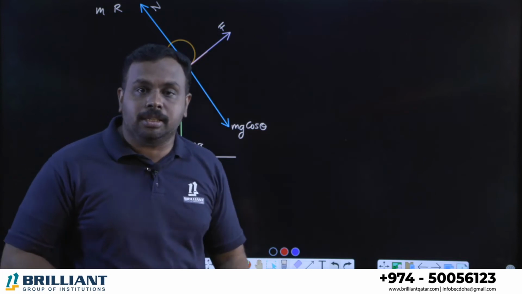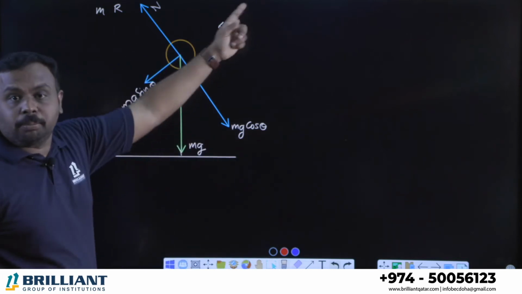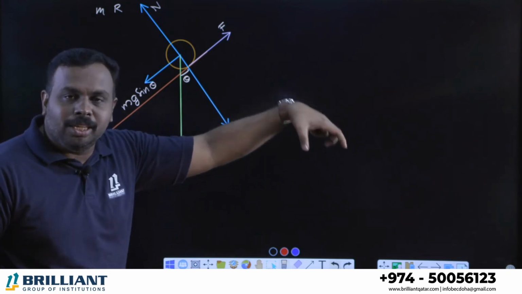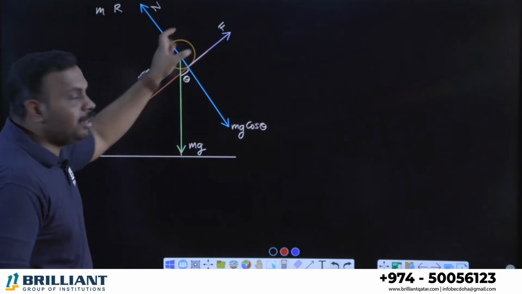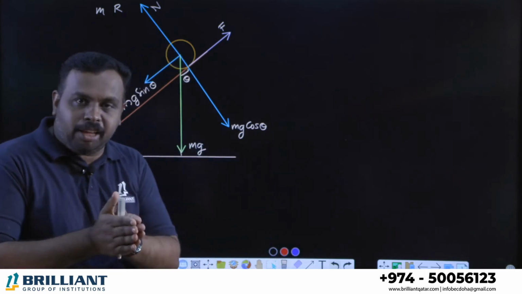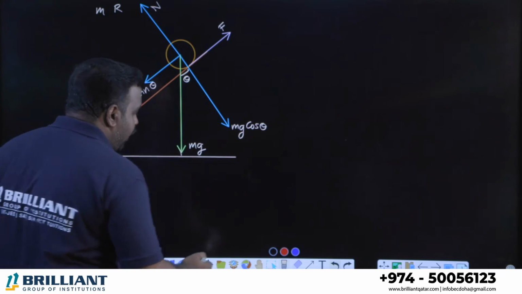That also you can easily understand. The body is rolling down, right? It's not going in the upward direction, which means mg sin theta is greater than F. So what will be the net force? Net force will be mg sin theta minus F. Is it clear or not? mg sin theta minus F, that is the net force. So we will start from that formula.